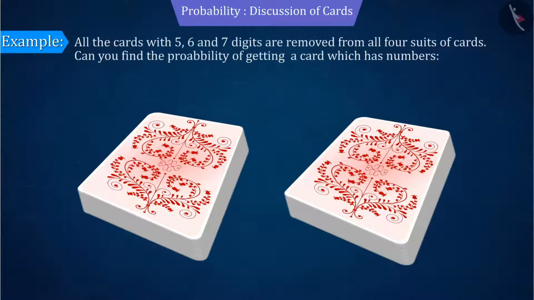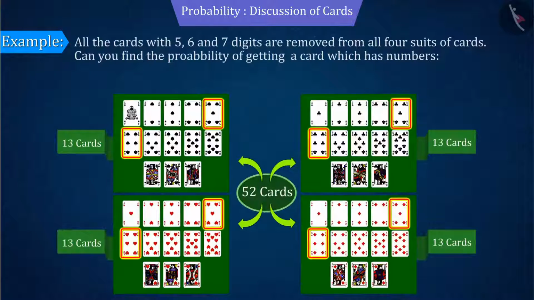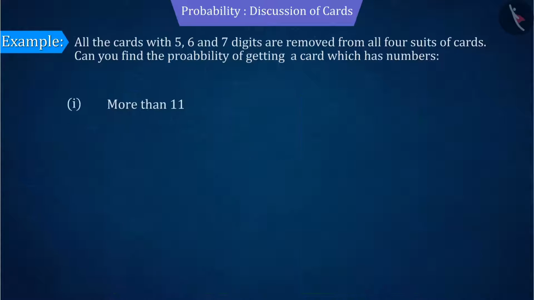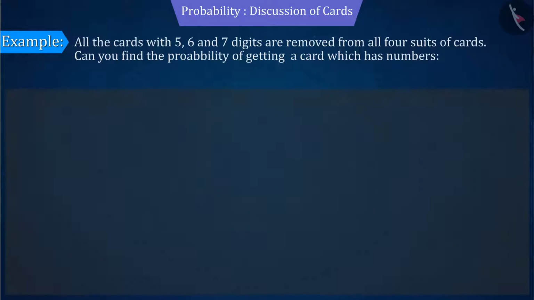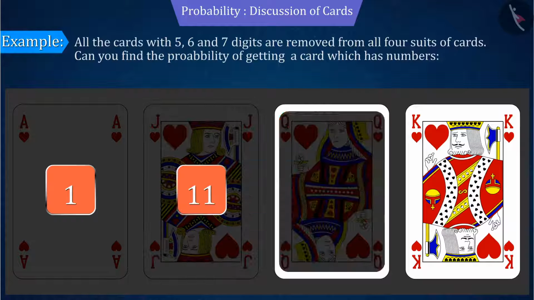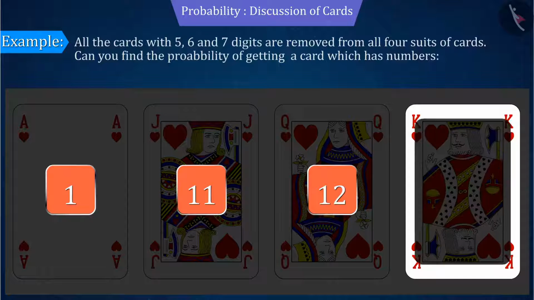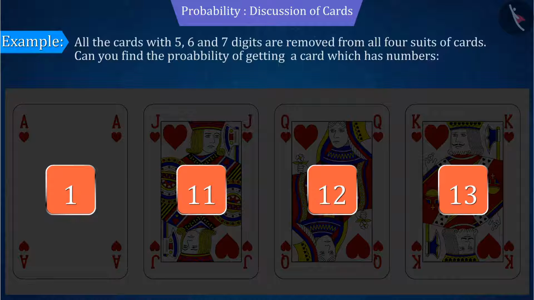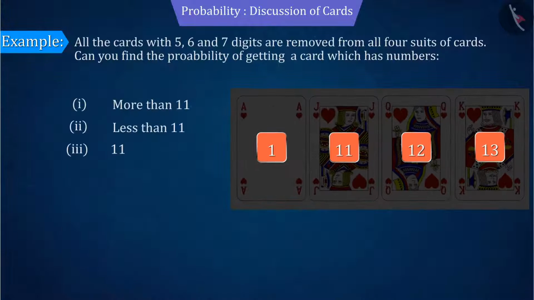All the cards with 5, 6 and 7 digits are removed from all 4 suits of cards. So can you find the probability of getting cards which have numbers more than 11, numbers less than 11 and number 11? Where ace is given the value of 1, jack is 11, queen is 12, king is 13, and other cards are also named in a similar manner. Let us discuss this.